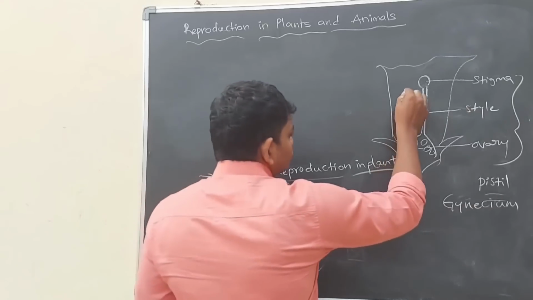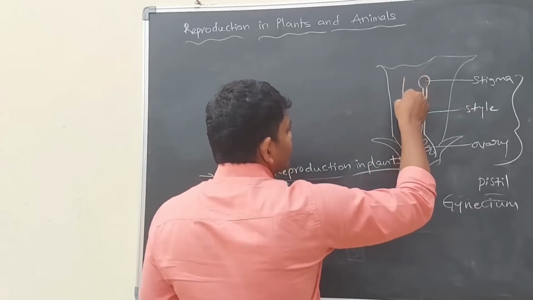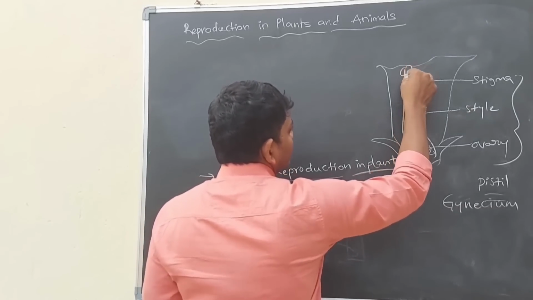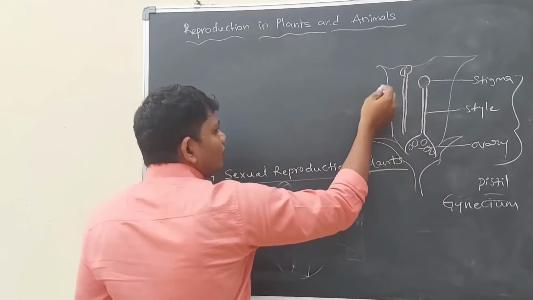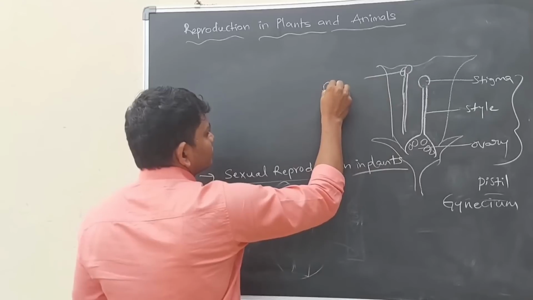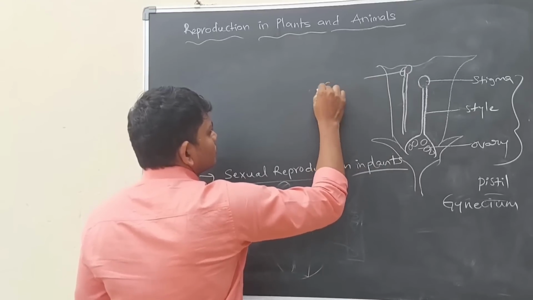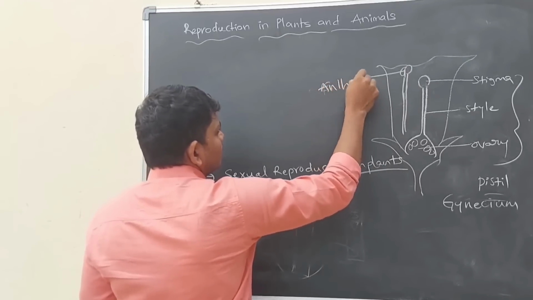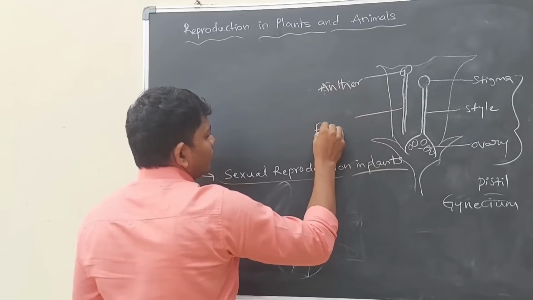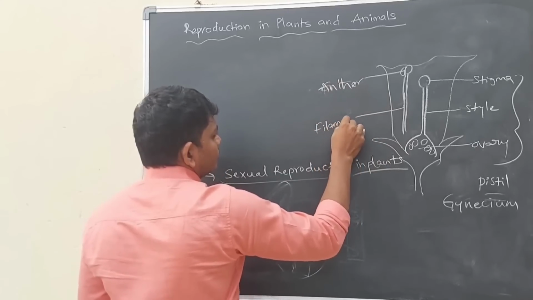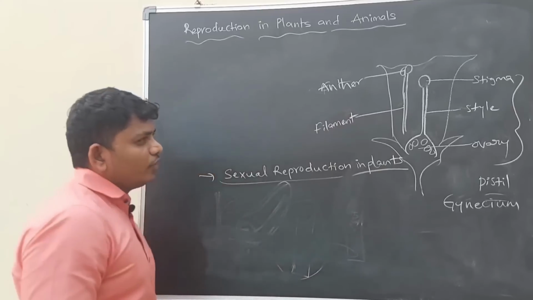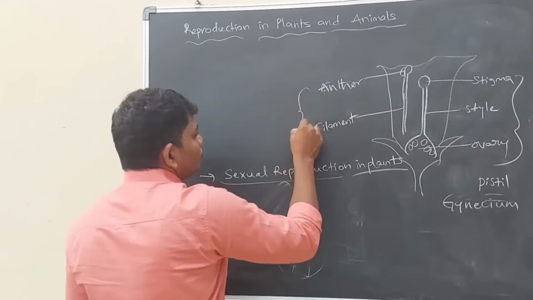And filament and anther, these are the male parts. Anther and filament, these two belong to the male parts.